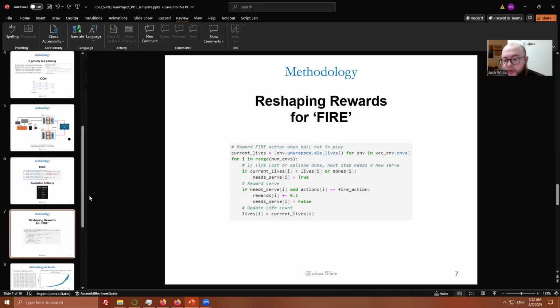I also wanted to include in my presentation a bit of a hurdle I had to overcome. This was that portion of the while loop I skipped before. Initially, as I was trying to train my model, it just wouldn't even use the fire action to actually launch the ball and start the game unless the action was randomly selected with the epsilon policy.